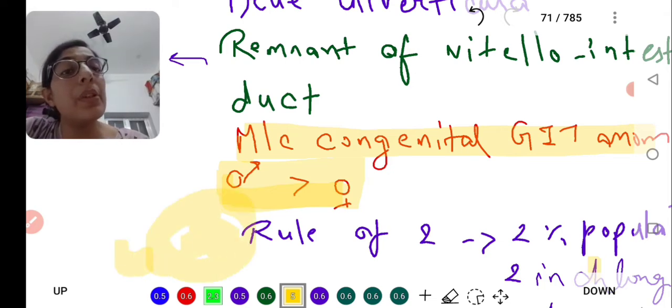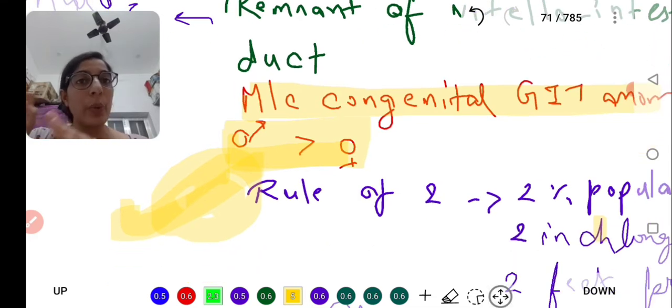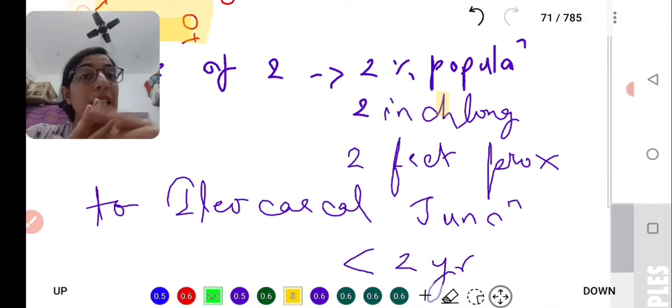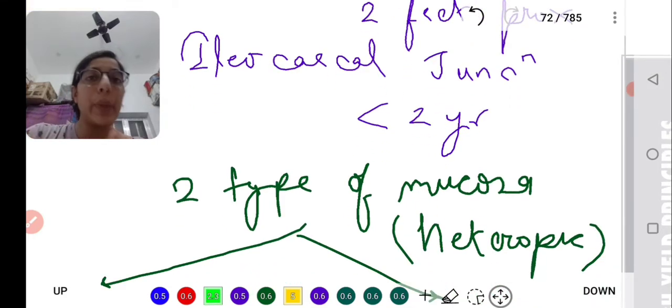What is the rule of 2 saying? Seen in a less than 2-year-old child. So what was our question? The question is saying that there is a 13-month-old child. Okay, so it is less than 2 years old, so the rule of 2 is applying here: less than 2-year-old child, within 2% of the population. Meckel's diverticulum will be seen in 2% of the population, 2 inches long and 2 feet proximal to the ileocecal junction. Okay, 2-year male child, you can say this.